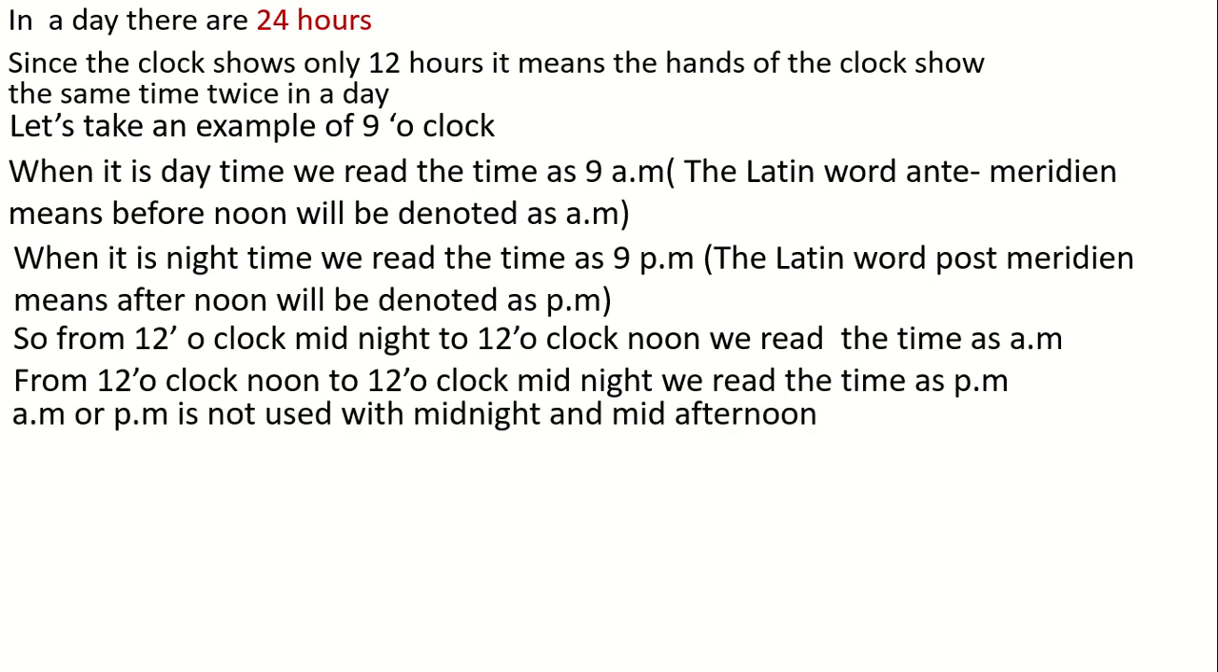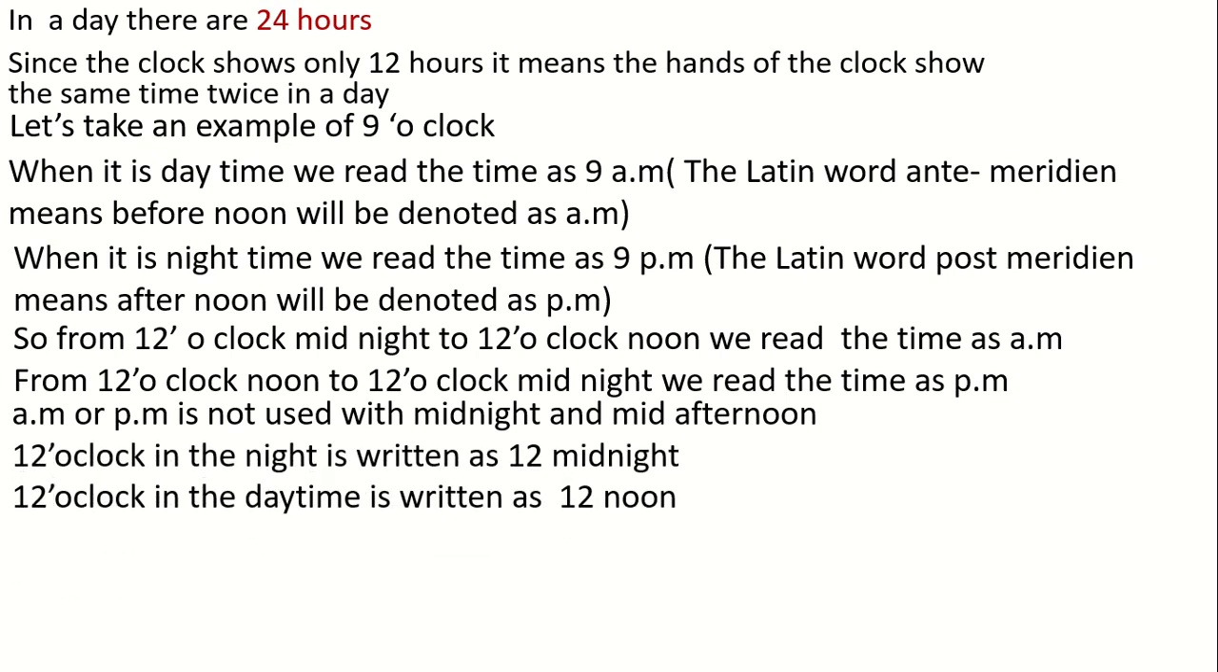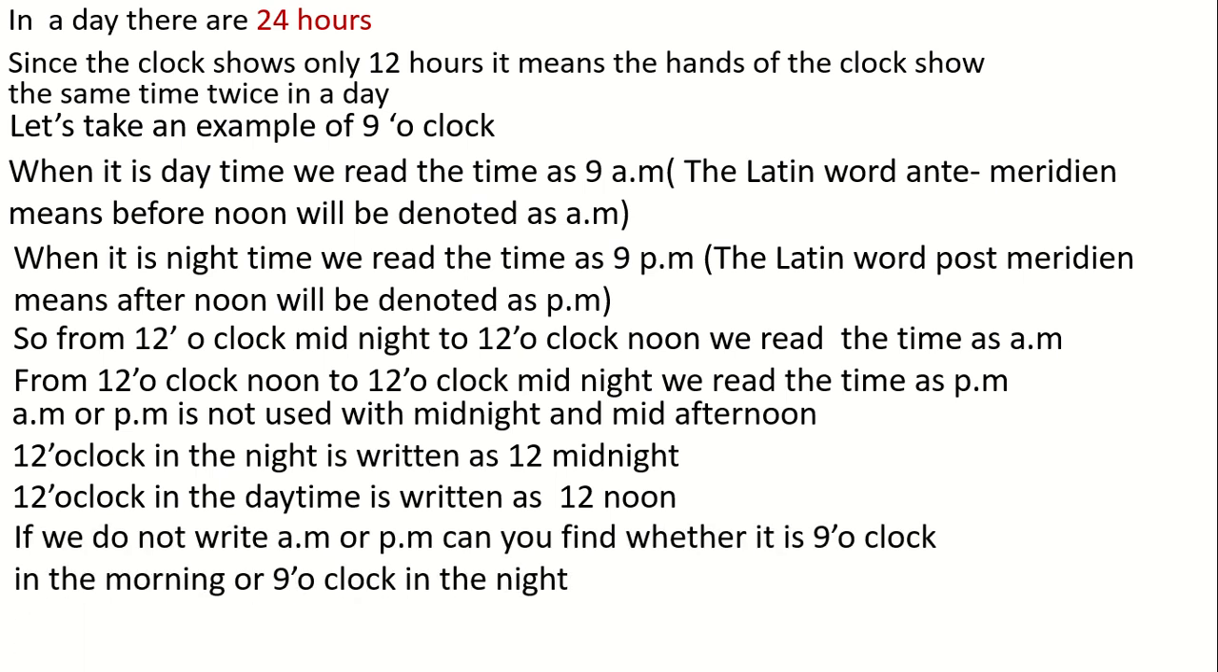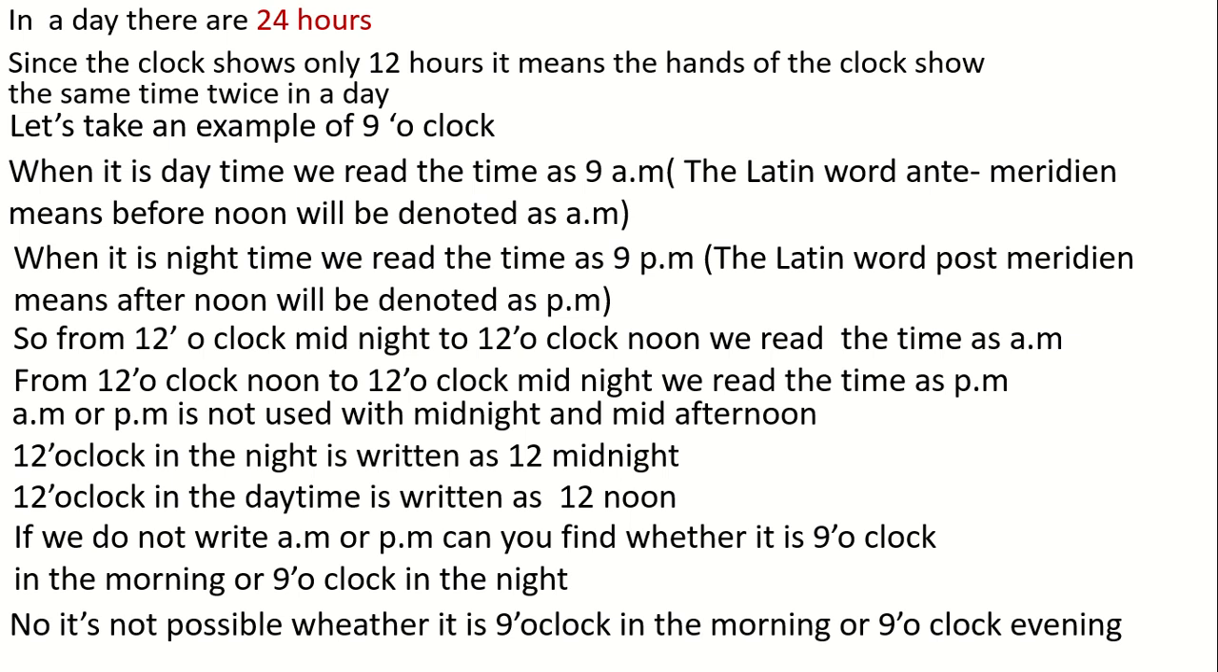a.m. or p.m. should not be used with midnight or noon. That means 12 o'clock in the night should be written as 12 midnight, not as 12 a.m. In the same way, 12 o'clock in the daytime should be written as 12 noon, not as 12 p.m. If we do not write a.m. or p.m., can you find whether it is 9 o'clock in the morning or 9 o'clock in the night? No, it's not possible. A 12-hour clock sometimes causes confusion if a.m. or p.m. is not mentioned or wrongly mentioned.